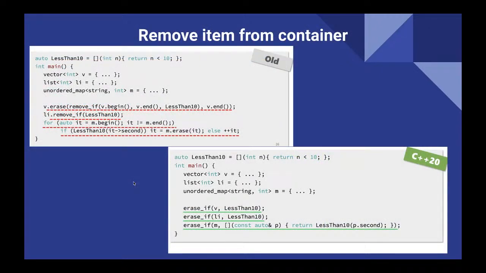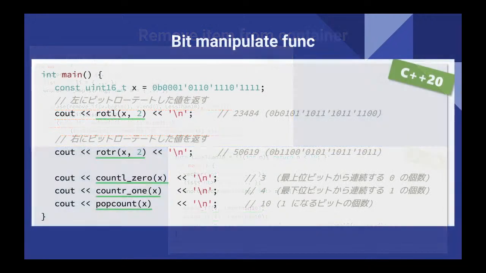And also removing an item from a container, like the map or something else. Previously each container's function was different. Now from C++20, everything is unified, meaning we can use the same way for all of them. So that is a good improvement.